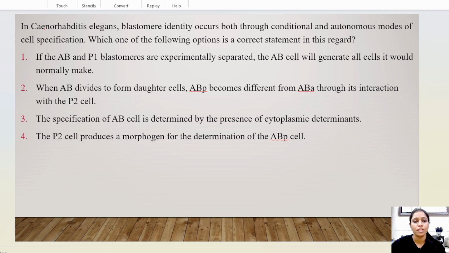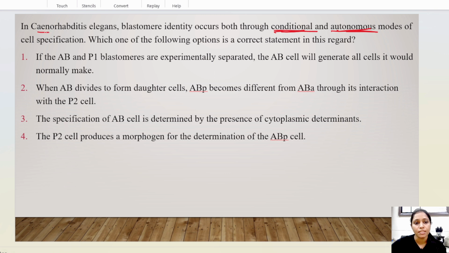In the next question, in Caenorhabditis elegans, blastomere identity occurs both through conditional and autonomous modes of cell specification. Which one of the following options is the correct statement in this regard? We all know that conditional and autonomous modes of specification occur during the development of any organism.